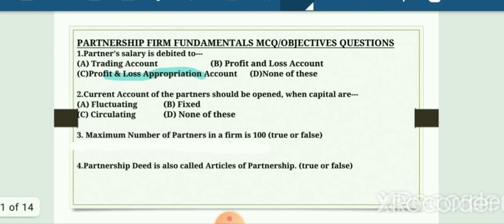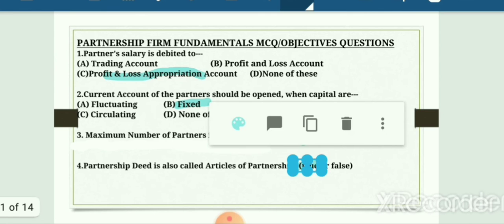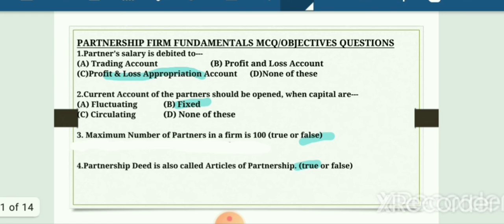And the second question says partner's current account is to be opened when capital is. If you remember, in the theoretical concept, I had already mentioned that current account is opened in fixed capital method. Now, question number 3, maximum number of partners in a partnership firm is 100. If you remember the definition of partnership, which clearly says that the maximum number of partners in a partnership is 50, it means the answer is false. Now next, partnership deed is also called article of partnership. Yes, true. Partnership deed is known as article of partnership since it tells all the internal information related to partnership.